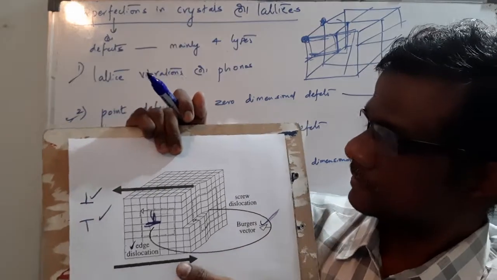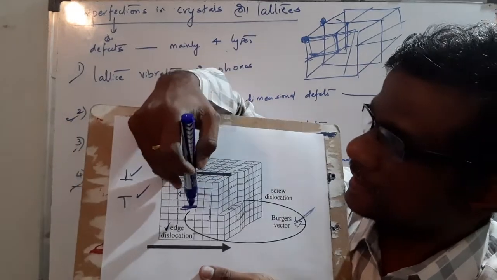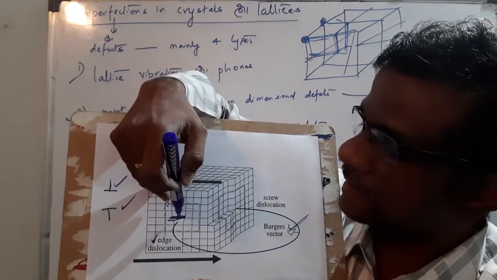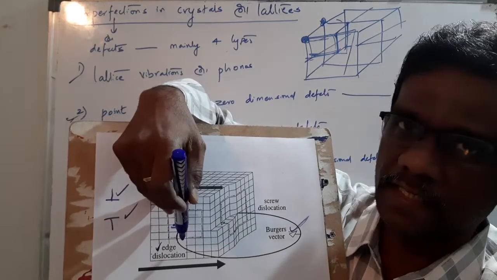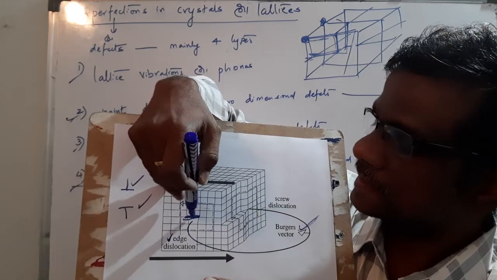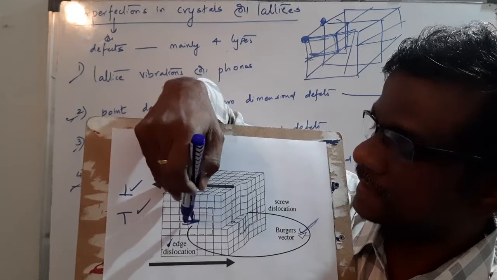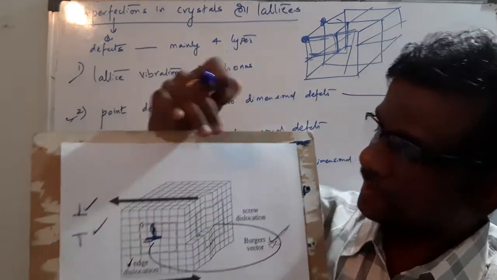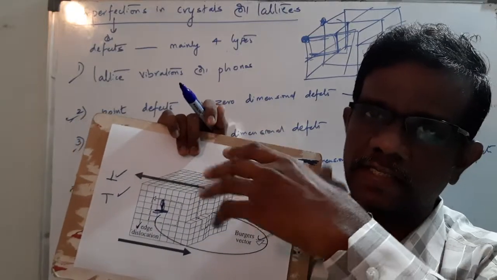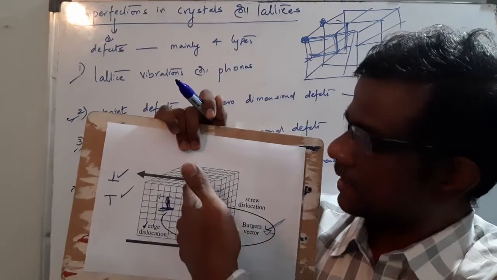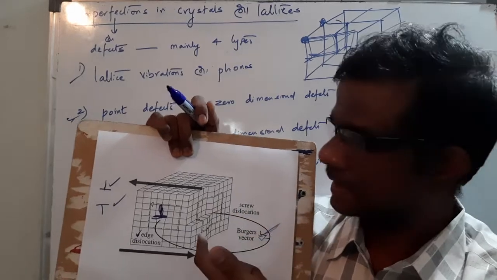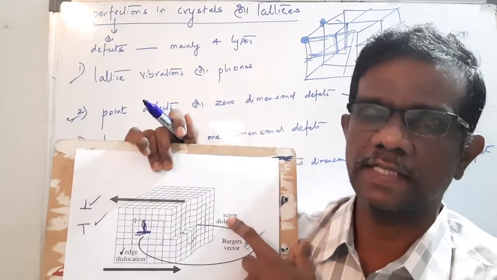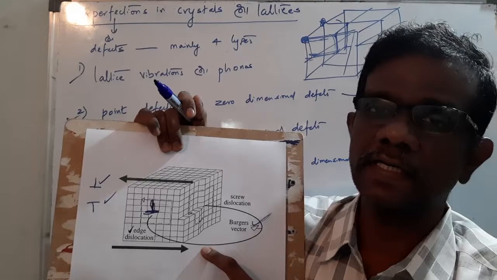So don't get confused. Edge dislocation is where atoms are missing from the regular site; if it is in the form of inverted T, then it is called a positive edge dislocation. If you imagine you are going to cut one cake in such a way that part of the layer is removed, then it is called a screw dislocation.